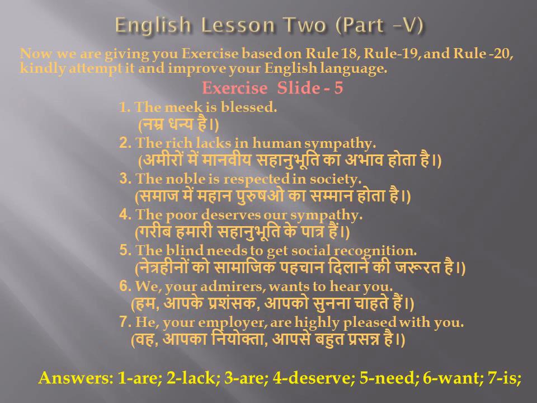Friends, in slide 5, English lesson 2 part 5, now we are giving you an exercise based on rule 18, 19 and rule 20. Kindly attempt it and improve your English language. In this slide 5, there are sentences numbered 1 to 7 and you have to choose the correct verb for each sentence according to its meaning and as per the rules 18, 19 and 20.